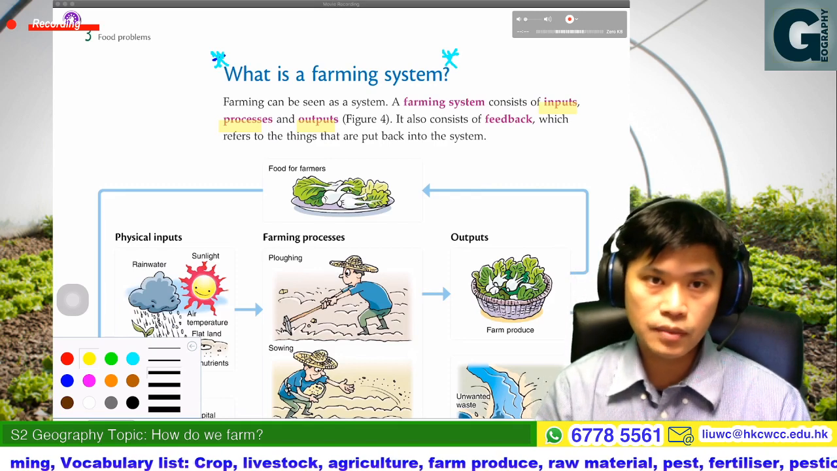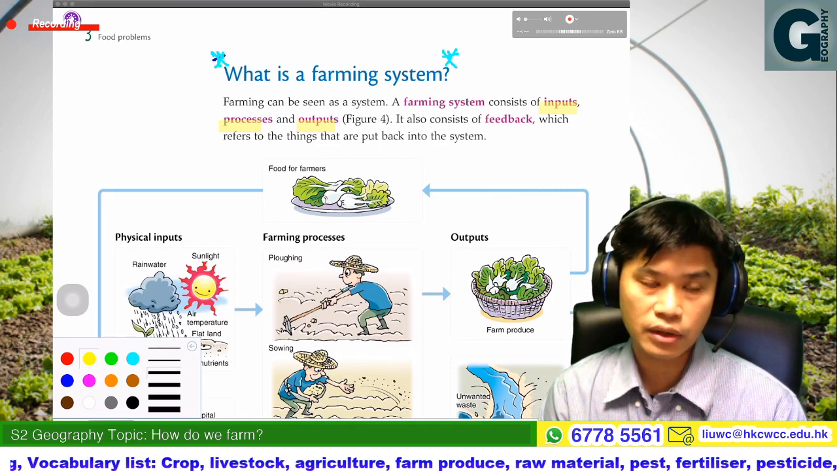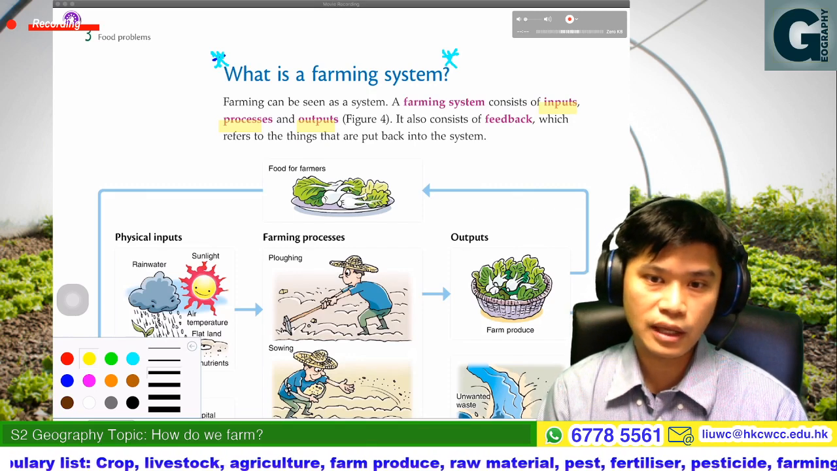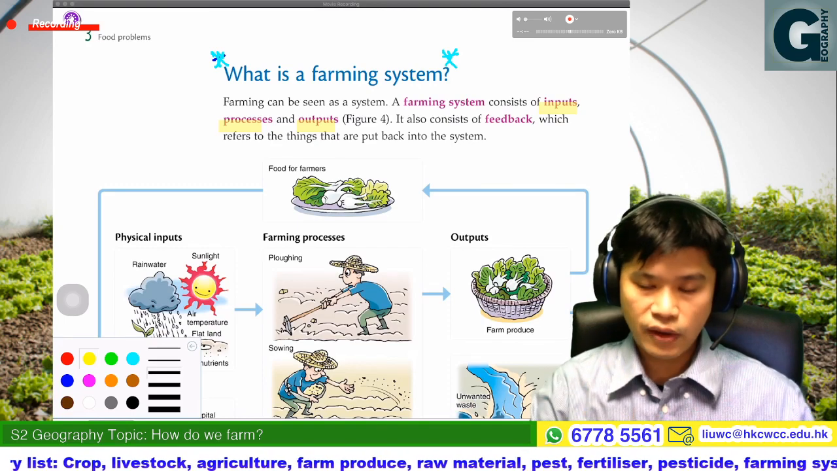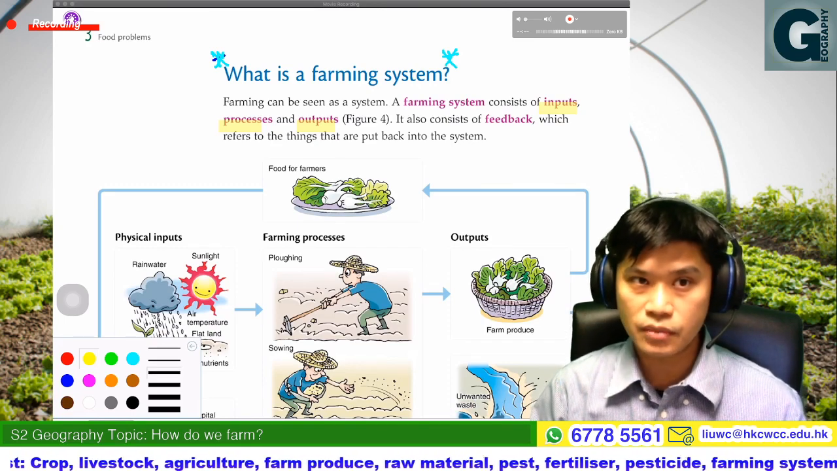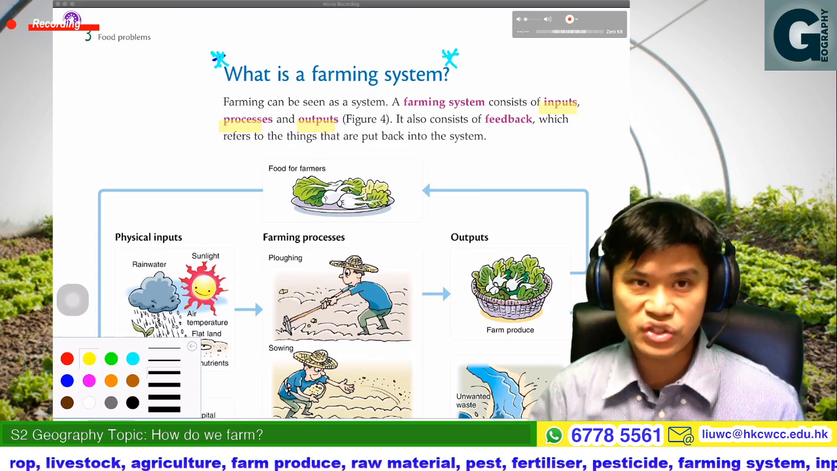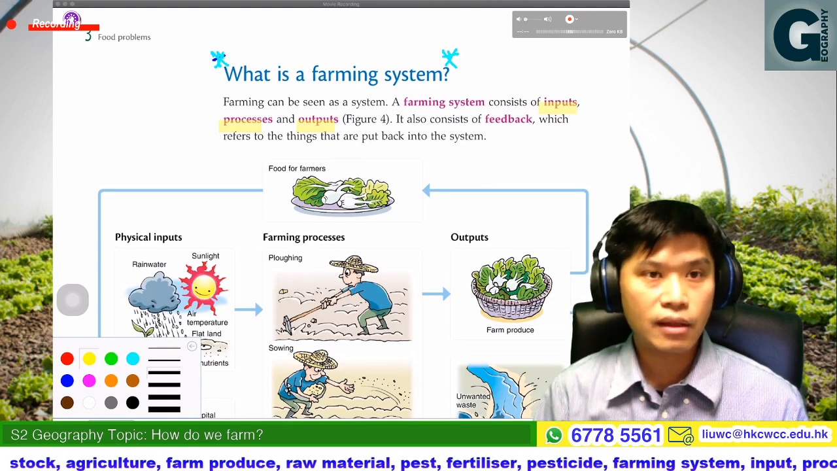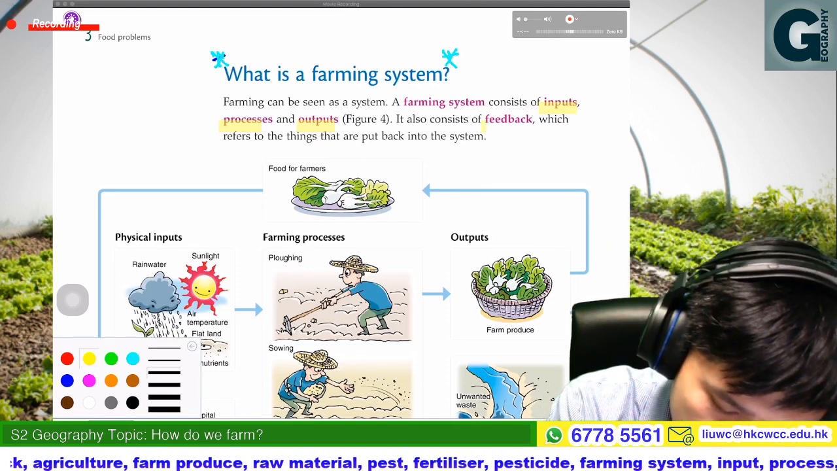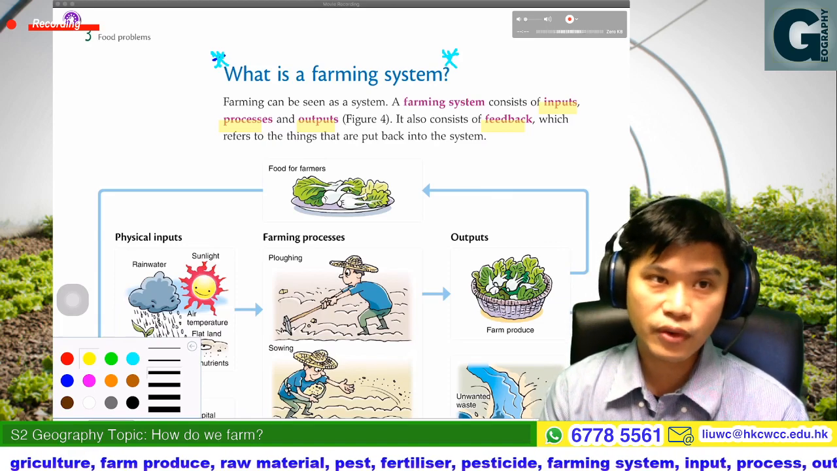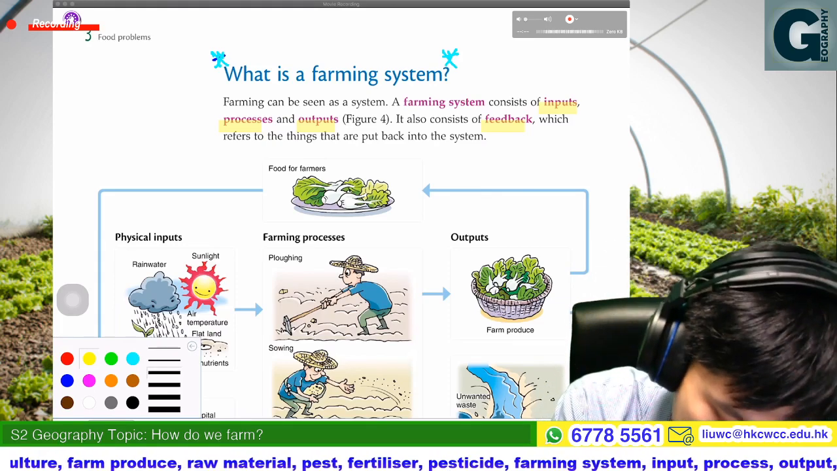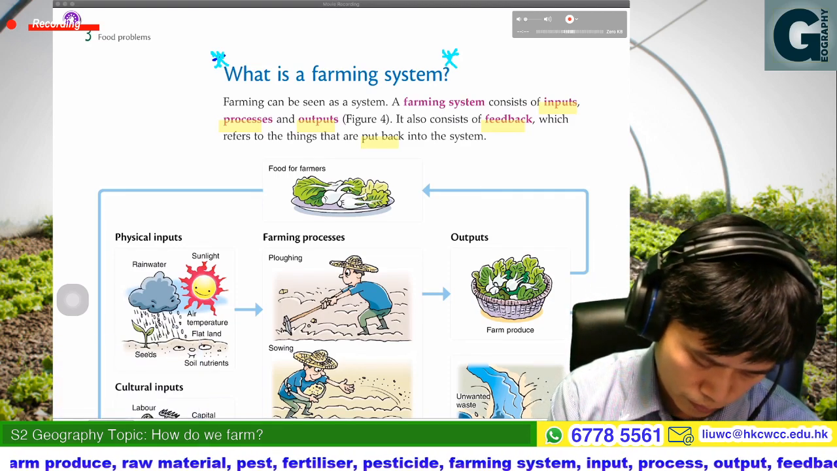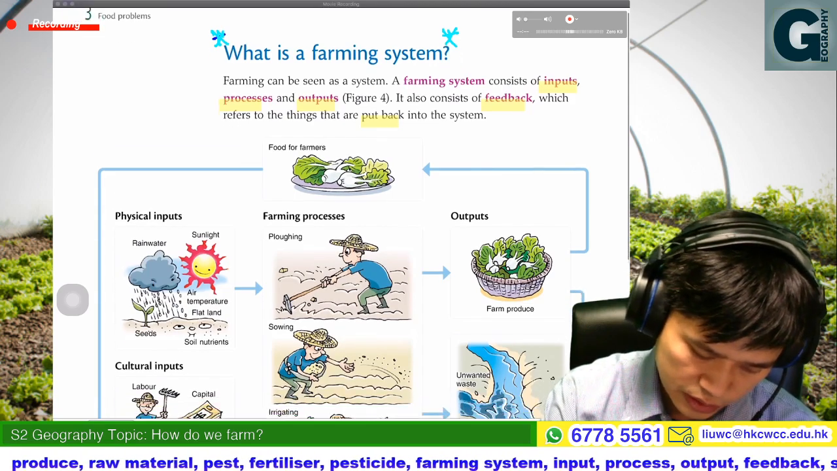You may learn a similar concept of system in computer literacy. So for farming, the layout, the framework, is also similar. So it could be regarded as a system. There should be the input, process, and also output. And also there must be feedback. Feedback refers to the things that are put back into the system. So let's have a look at what a farming system would be like.